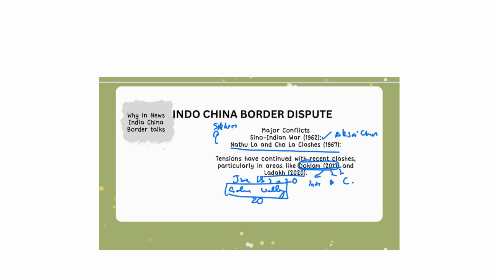So Galwan Valley is an important valley because it is located in the eastern part of the Union Territory of Ladakh, near the Line of Actual Control. It lies within the disputed region of Aksai Chin, which is controlled by China but claimed by India. So this is the detailed analysis of the Indo-China border dispute.